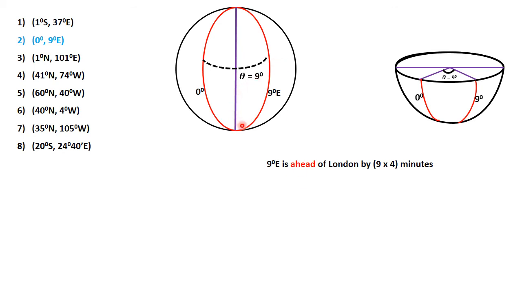Since London is 13 hours, this place must be somewhere past 13. It cannot be before, because they see the sun ahead of those people in London. And that means it's 36 minutes ahead, and so the local time is 13 hours plus 36, which is 13:36, or if you like 1:36 p.m. It is still on Monday.